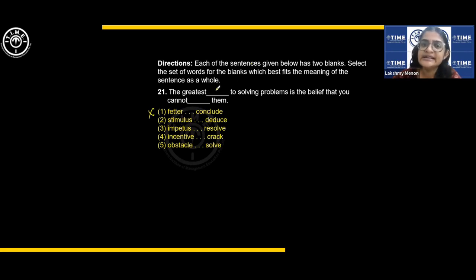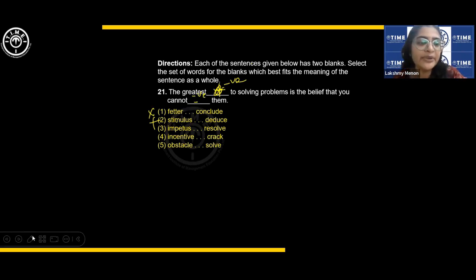The greatest stimulus to solving problems is the belief that you cannot deduce them. Stimulus is a positive word. If you cannot deduce them, that's a negative thing. So that doesn't make sense. Why I put positive here is, I should have put it here. Stimulus is a positive word, but here you need a negative word, because the belief that you cannot dash them. So the sentence sounds negative.